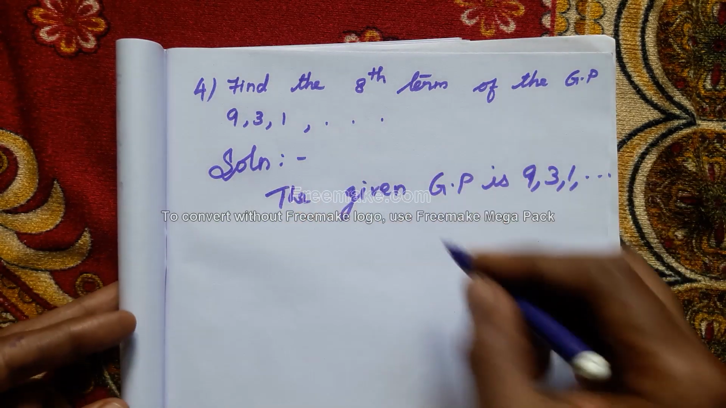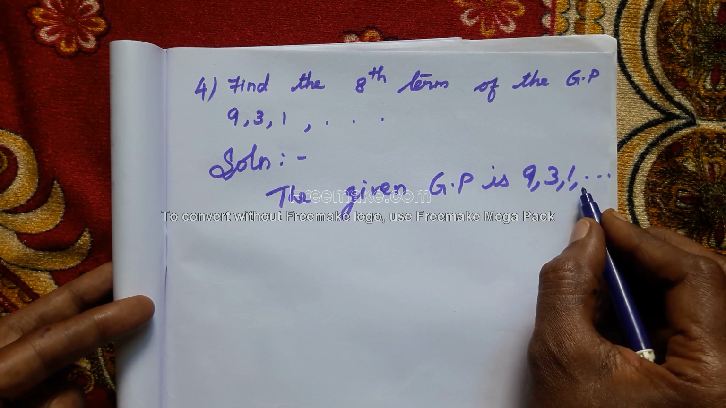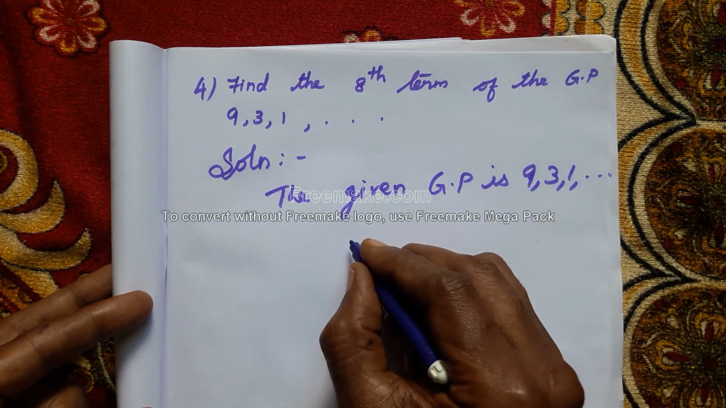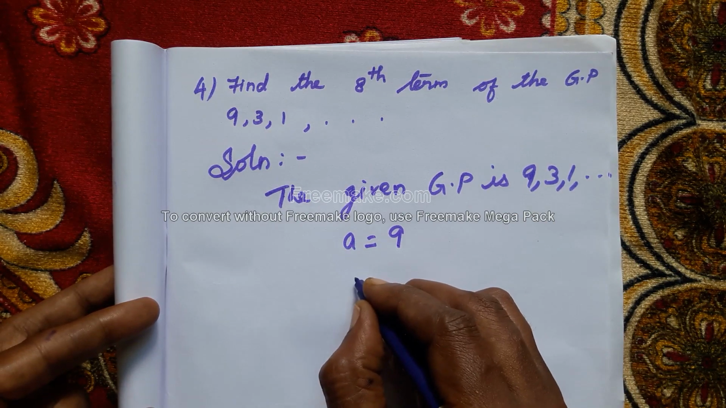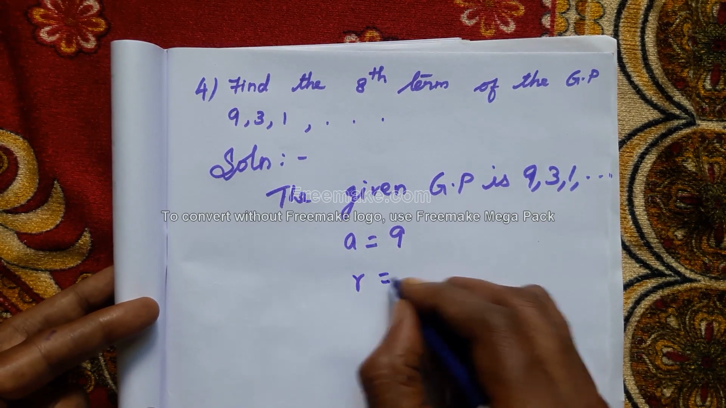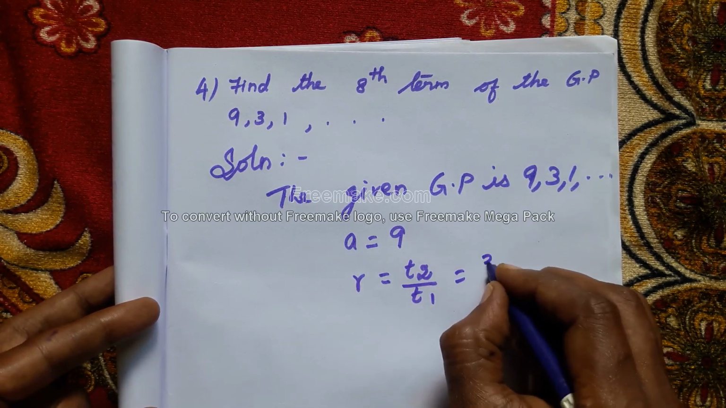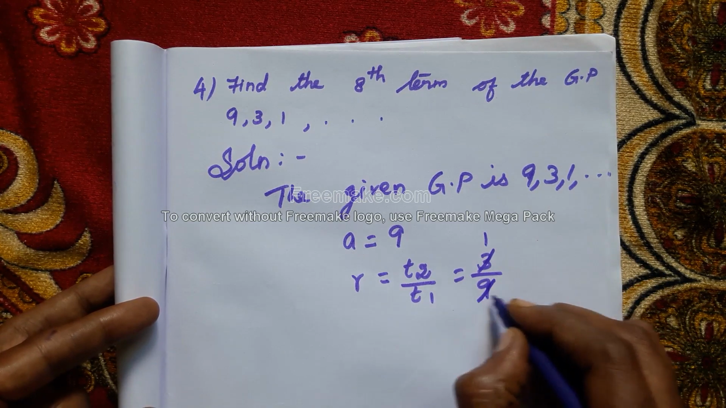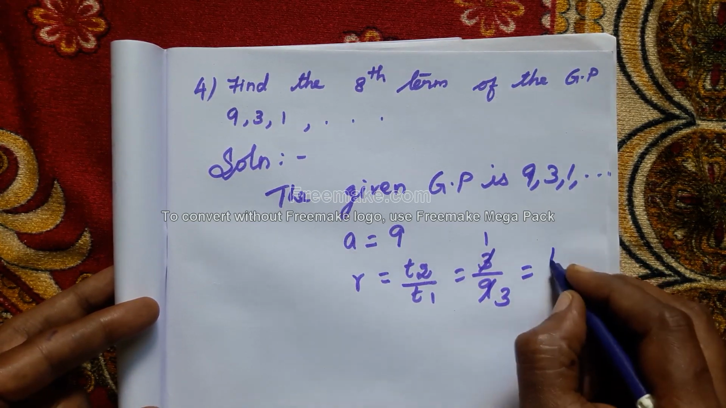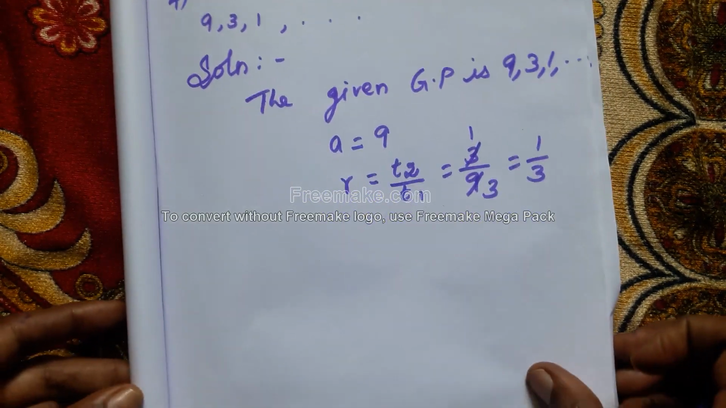Find the eighth term of a GP. What's the given GP? 9, 3, 1, etc. Here, what is A? A is equal to 9. Next, R. How can we find R? T2 by T1 is equal to 3 by 9. 1 3 is 3, 3 3s are 9, is equal to 1 by 3. Common ratio R is equal to 1 by 3.